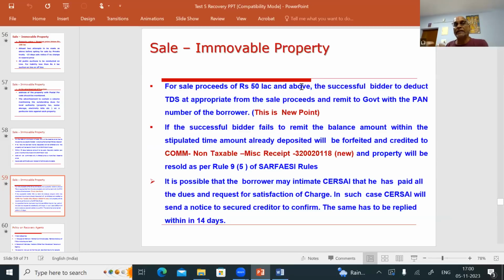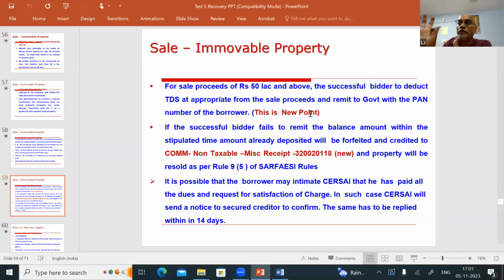So you have to take it and ensure that he is remitting the TDS to the government. Or you take the entire 100 lakhs, pay the TDS amount, and credit the balance to the borrower's account. So for sale proceeds of 50 lakhs and above, the successful bidder has to deduct the TDS at the appropriate rate from the sale proceeds and remit to the government with the PAN number of the borrower. Okay, so this is the new point in this year's circular.